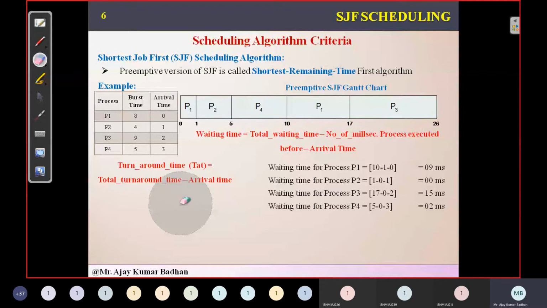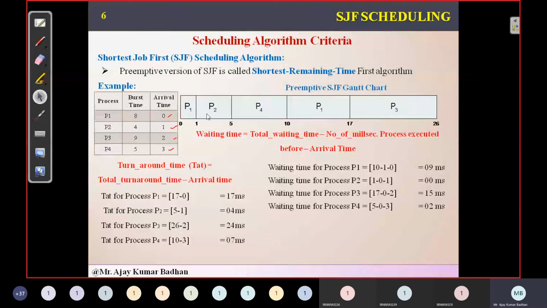But here we need to consider it, because these processes are coming at different time intervals. So what will be the turnaround time? For process P1, the latest is 17, 17 minus arrival time 0, so it will be 17 milliseconds. For P2, 5 minus 1, since P2 arrived at 1, is 4 milliseconds. In the same way for P3, 26 minus 2, so that will be 24 milliseconds.